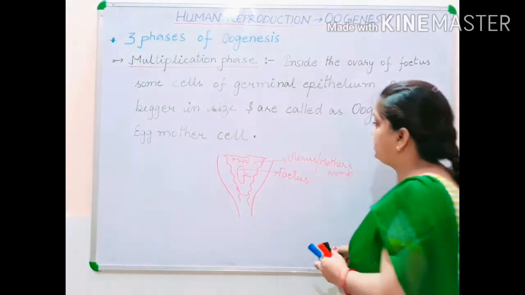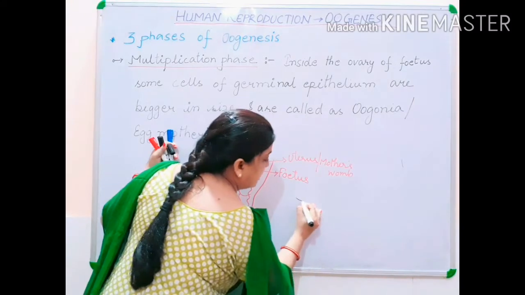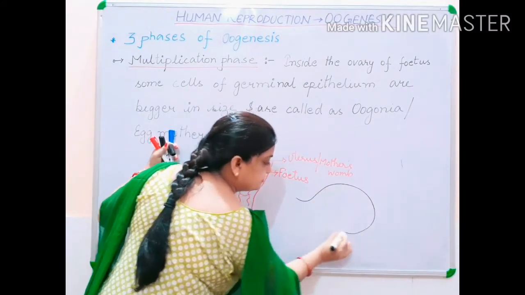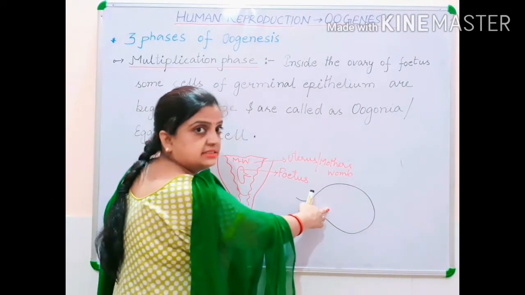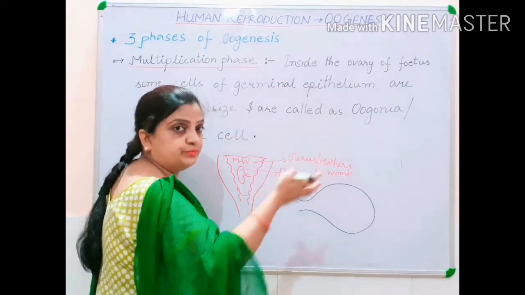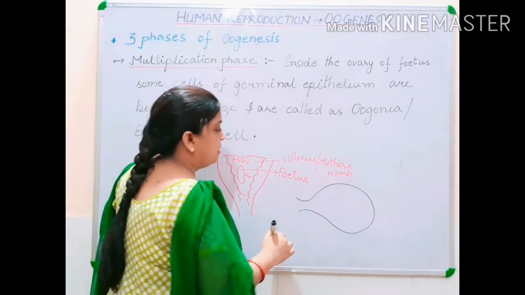If, children, I draw the diagram of an ovary. Now this is a diagram of an ovary, where inside the fetus, developing inside the mother's womb.